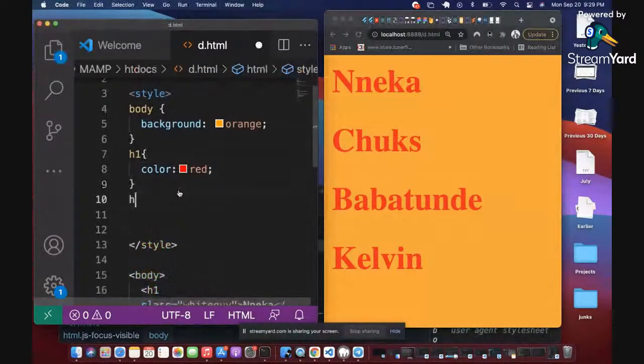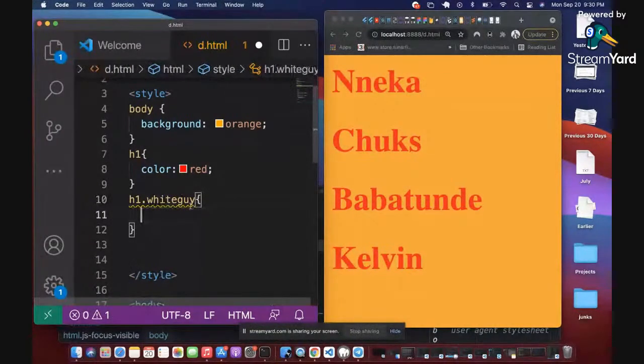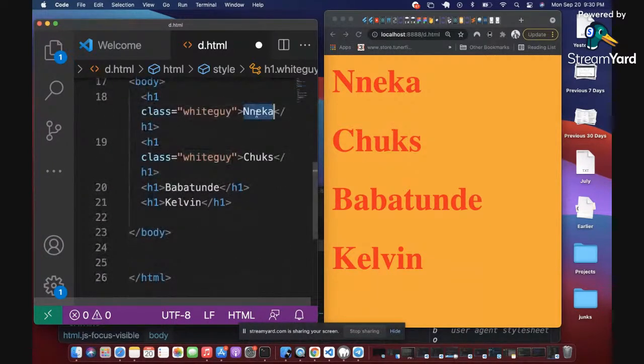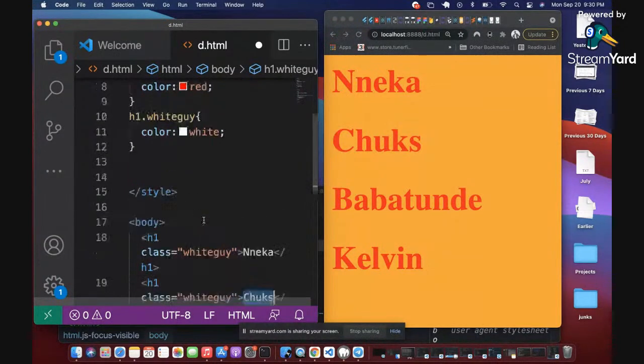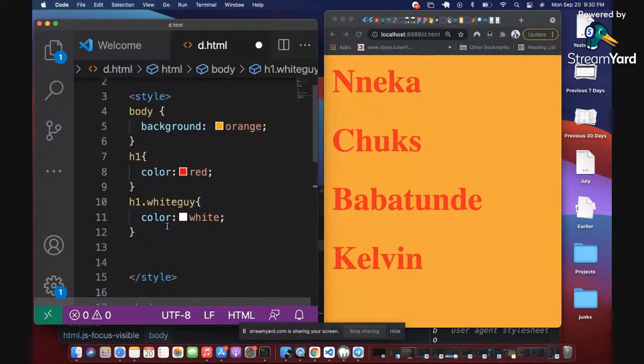I can come up here and say H1 with the class name of white guy, right? And then I can give them color white. What I've just done is to use the class name white guy to differentiate these two guys, Nneka and Chooks, from the rest. That's what I've just done with this class name. So a class is simply any name you give to a particular element to differentiate it from the rest so that you can style it in isolation, right? That's what a class simply is for.